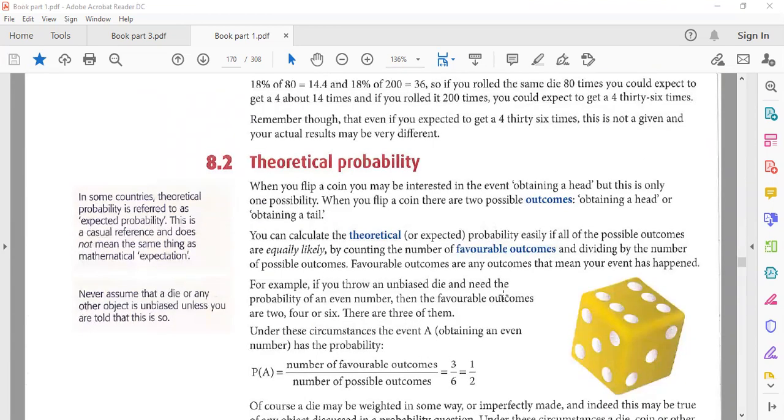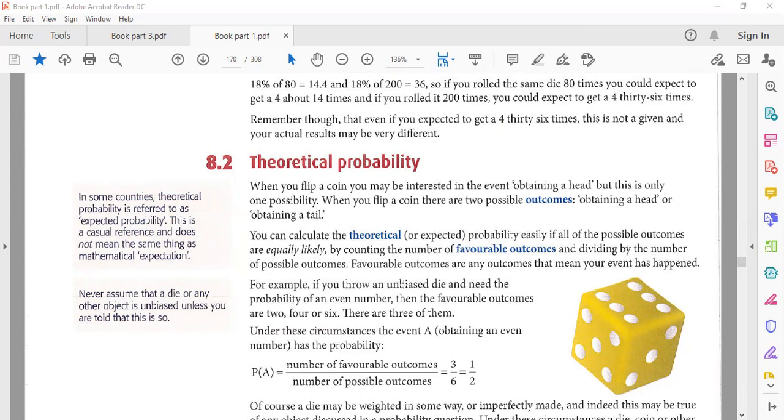Now, theoretical probability. Theory means the written form of probability. When you flip a coin, you may be interested in obtaining a head, but this is only one possibility. When you flip a coin, there are two possible outcomes: obtaining a head or obtaining a tail. You can calculate theoretical, or expected, probability easily if all the possible outcomes are equally likely, by counting the number of favorable outcomes and dividing by the number of possible outcomes.